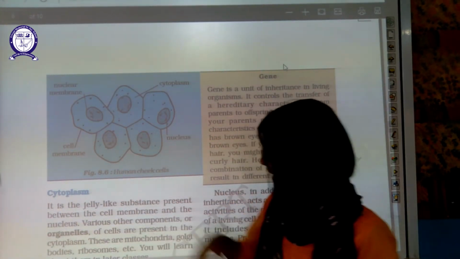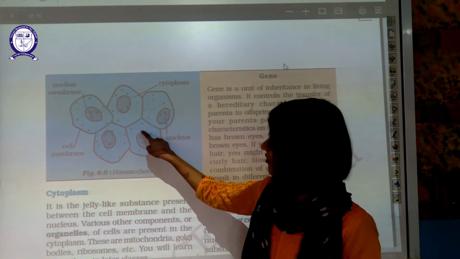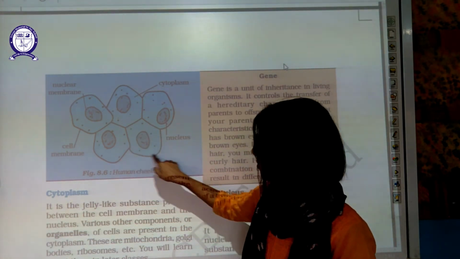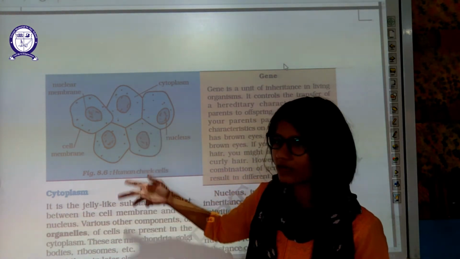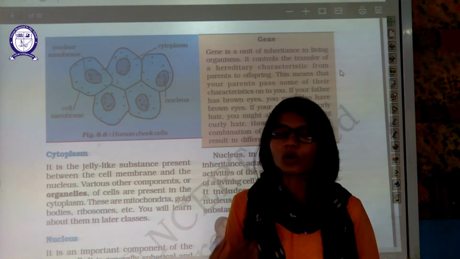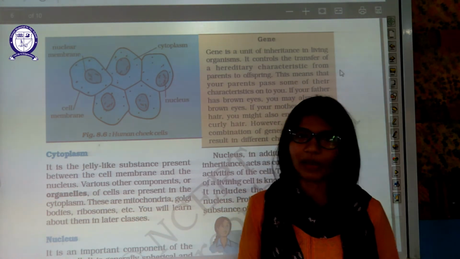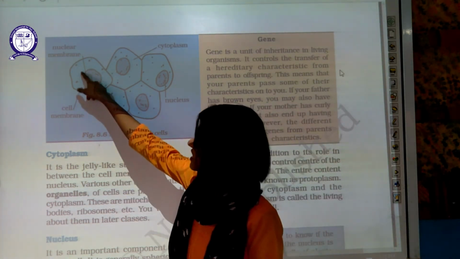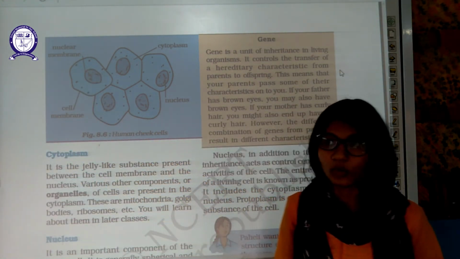Okay, this is a typical animal cell. Nucleus is roughly in the center. This is your plasma membrane, and this is cytoplasm. Cell membrane is also known as plasma membrane. And nucleus has its own membrane known as nuclear membrane.